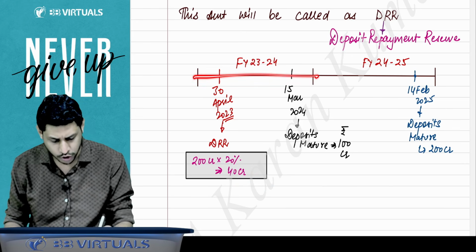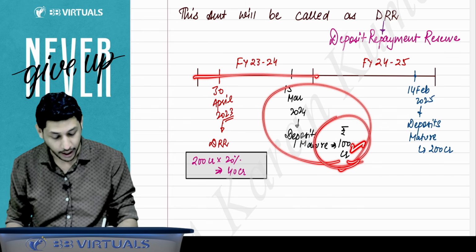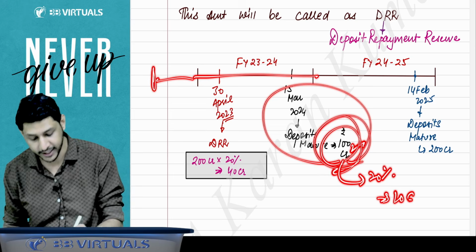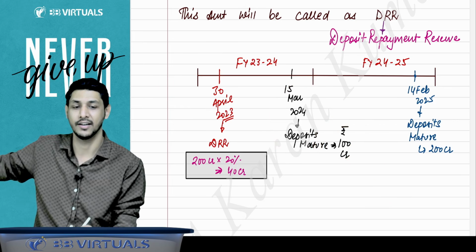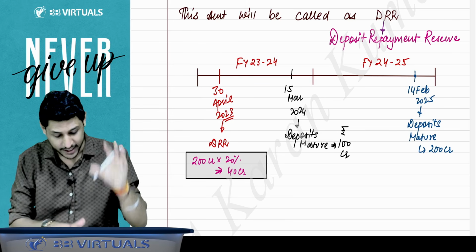Sir, in this year also, deposits of 100 crore are maturing. Yes, for this 100 crore, the 20%, that is 20 crore reserve, has already been created in the preceding financial year, by 30th April. So this is how you have to create a DRR every year.